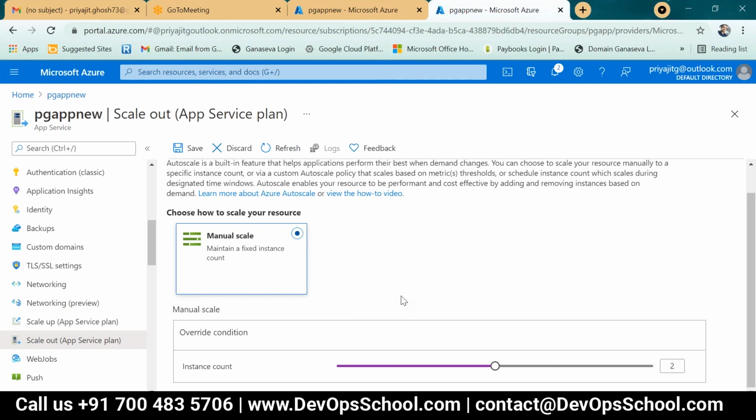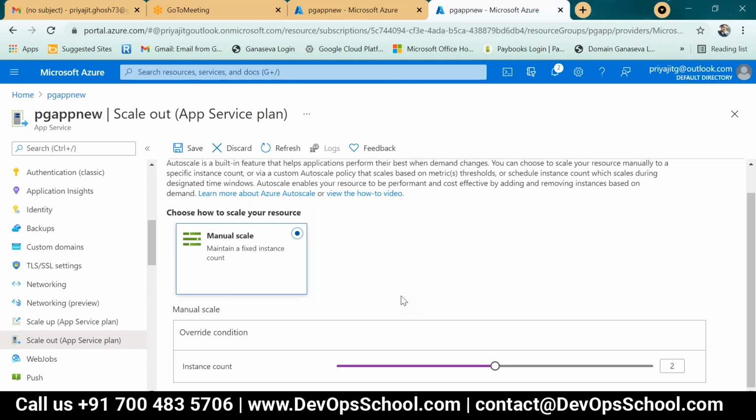So basically, this is 1 CPU, 2 CPU. Actually it's vCPU, the virtual CPU. That means the app service's CPU. So this is to scale out.